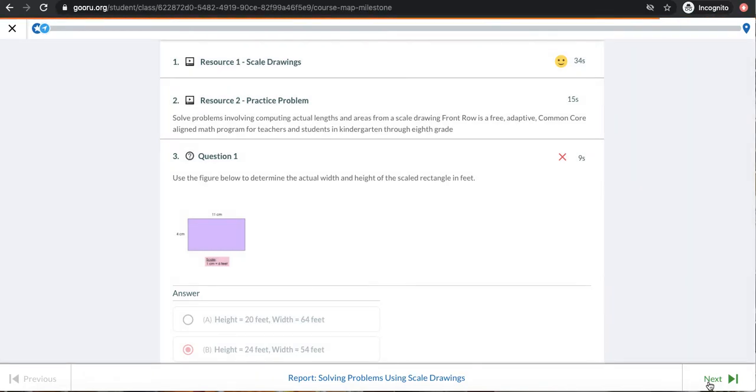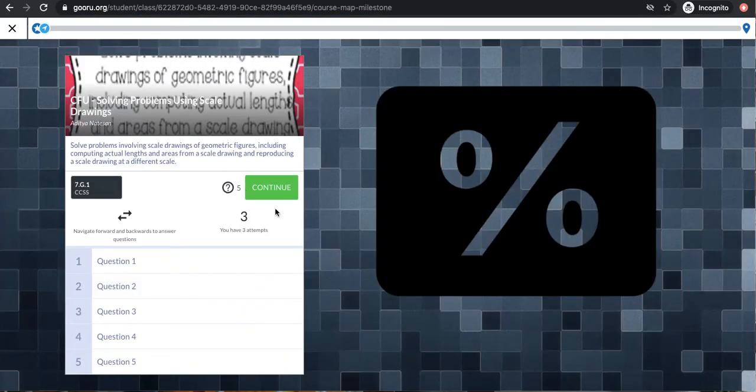Okay, so let's try. Again, I've got this green continue button. I can see my preview here. I have 5 questions. And remember, my goal is to get 80% or better to show that I really understand this material. So let's take a look.